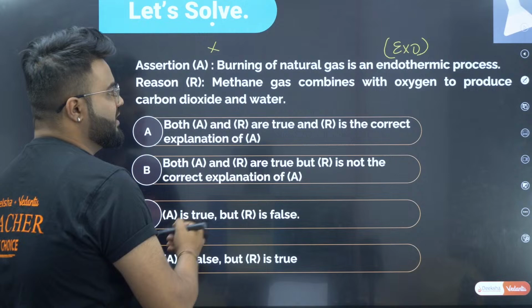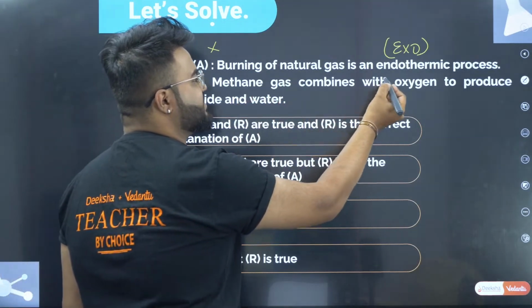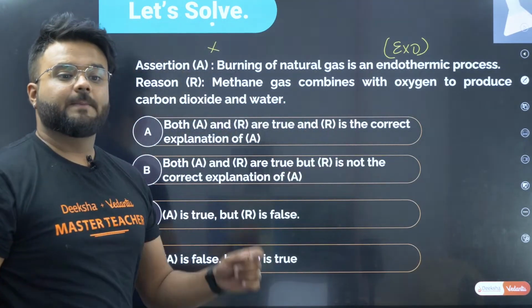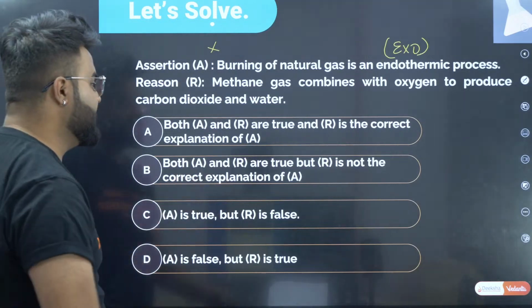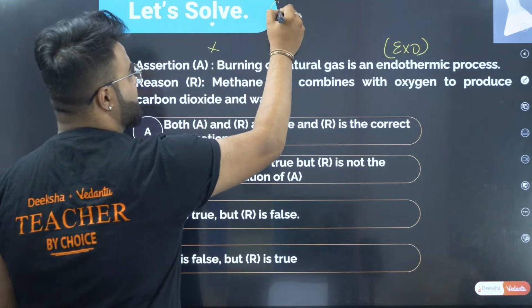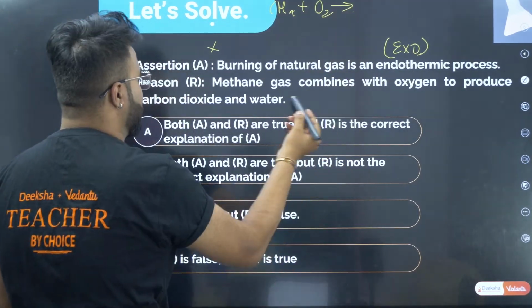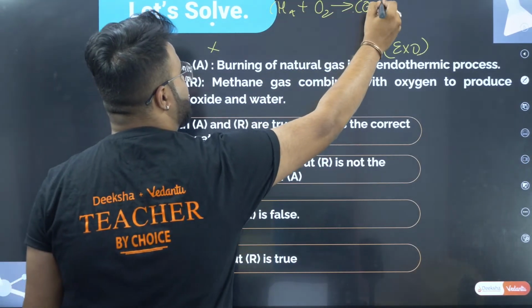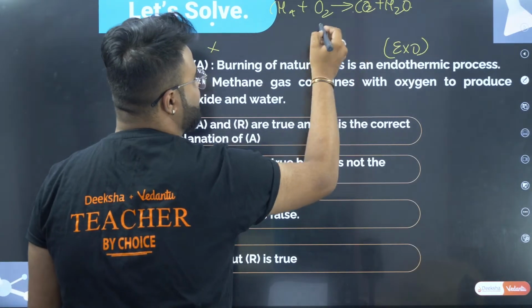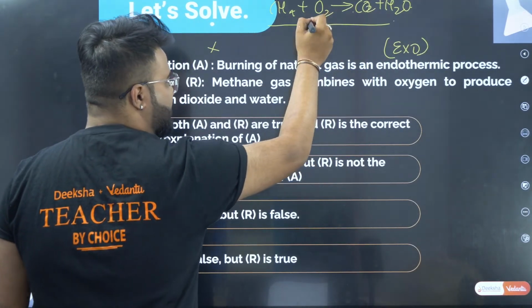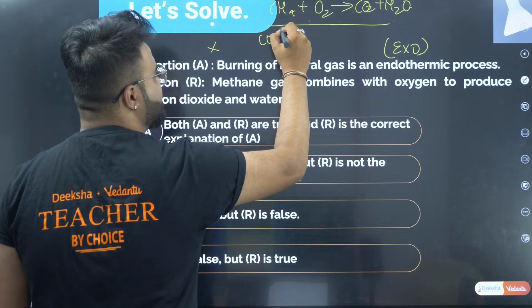Now the reason: methane gas combines with oxygen, that is CH4. When it undergoes reaction with oxygen, what does it form? It produces carbon dioxide plus water. This reaction we call a combustion reaction.